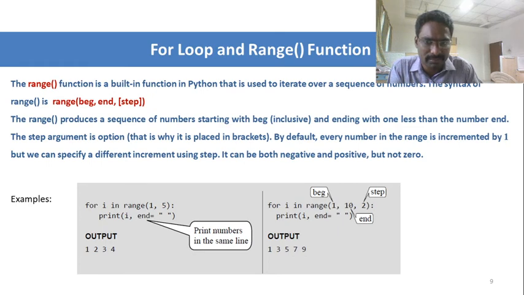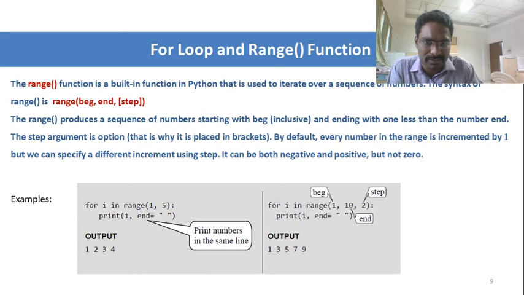So each time the current i value will be printed, and then it will be incremented by 1. So again, i in range of 5, the condition is true. The first time it executes, it starts with i equal to 1. So 1 is in range of 5, then it prints the value 1, and one space is given. After that i is incremented.